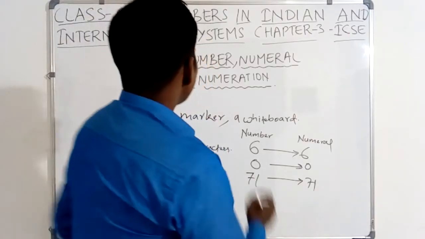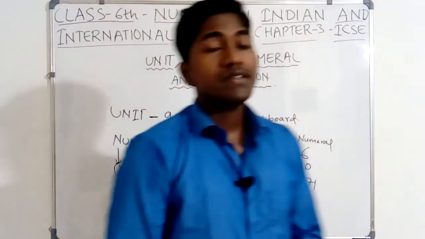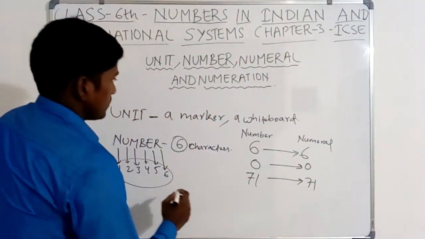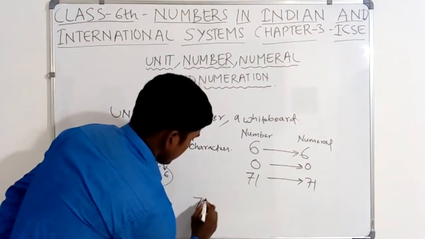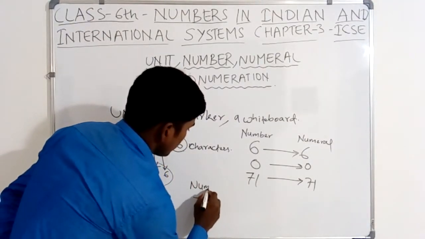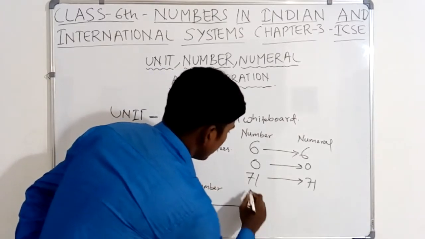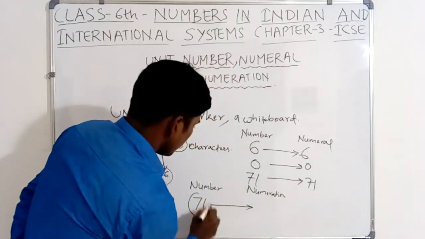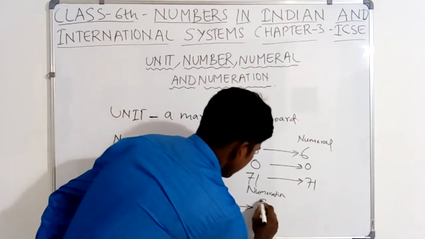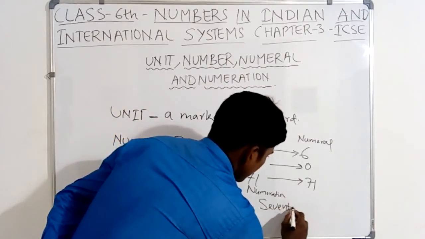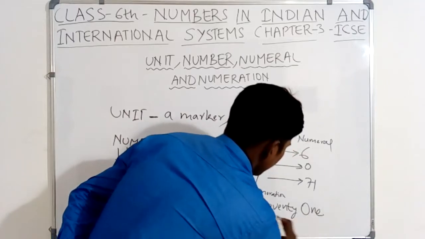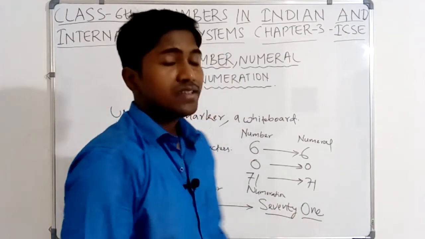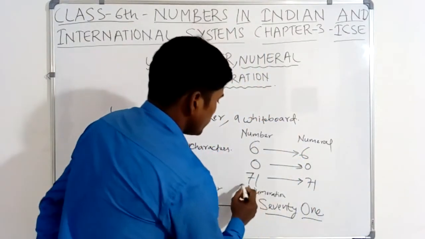Now we will cover what is numeration. Numeration: when we represent any number in the form of words, then this is called numeration. Suppose 71. 71 is the number. We have to represent it in numeration. What is the numeration of 71? We have to write the number in words. So this is called numeration.